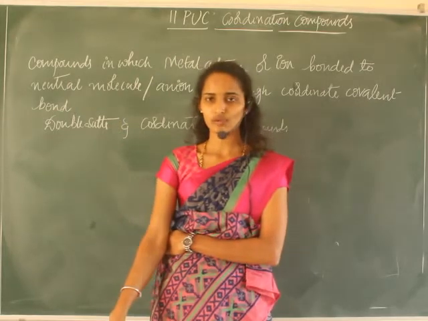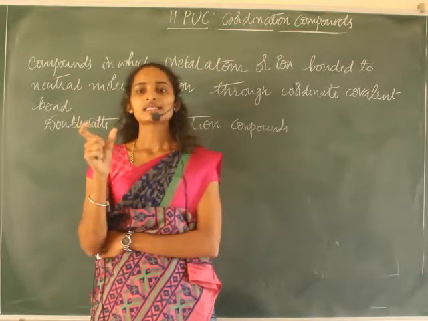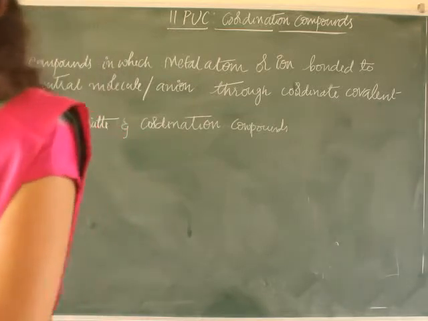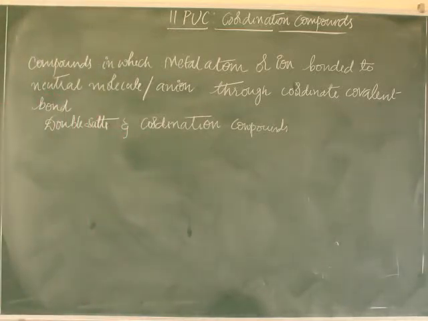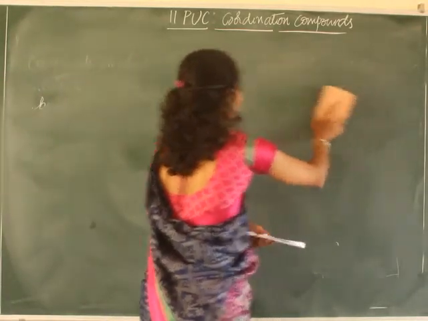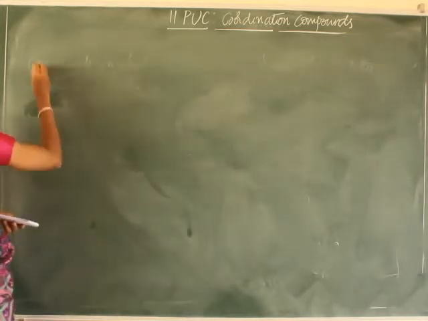Whenever you mix 2 simple salts in stoichiometric ratio, it results in the formation of new crystalline compounds. These are of 2 types, called double salts and coordination compounds.